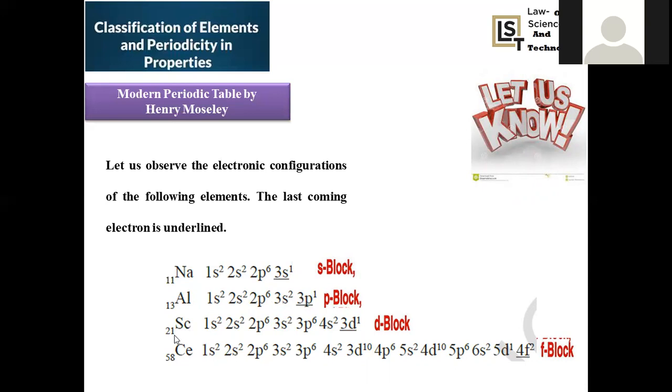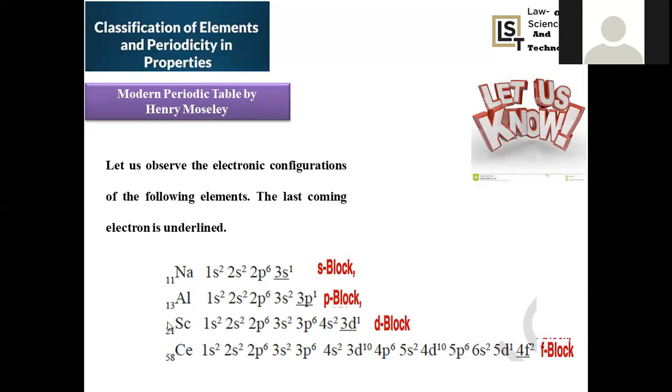When you move on to scandium, atomic number 21, its electronic configuration will be 1s2, 2s2, 2p6, 3s2, 3p6, 4s2, 3d1. Right, the differentiating electron entered the d orbital. That's why scandium is an element of the d block. When you move on to cerium, atomic number 58: 1s2, 2s2, 2p6, 3s2, 3p6, 4s2, 3d10, 4p6, 5s2, 4d10, 5p6, 6s2, 5d1, and 4f2 will be taken. Since the differentiating electron entered the f subshell, you can say it is an f block element.